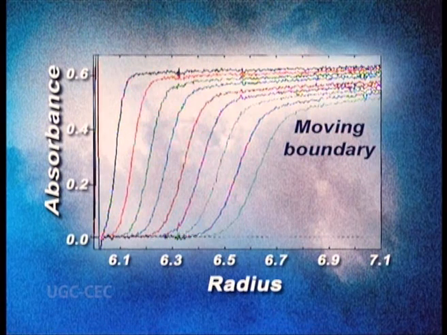In a sedimentation velocity experiment, a moving boundary is formed on application of a strong centrifugal field. A series of scans are recorded at regular intervals to determine the rate of movement and the broadening of the boundary as a function of time.